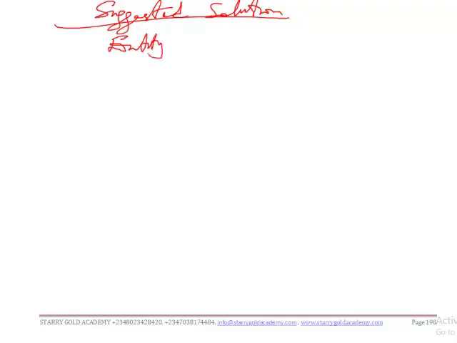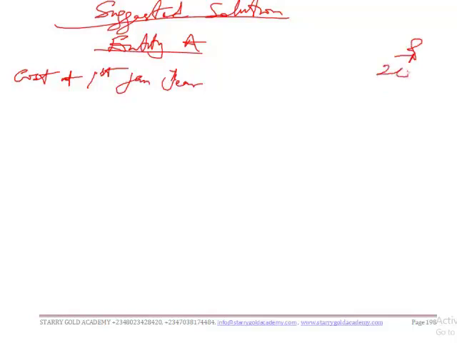Okay, our suggested solution. Now first, the name of the entity is not given, so let's just use entity A. Then we have our cost at 1st January year 1, which is 240,000.